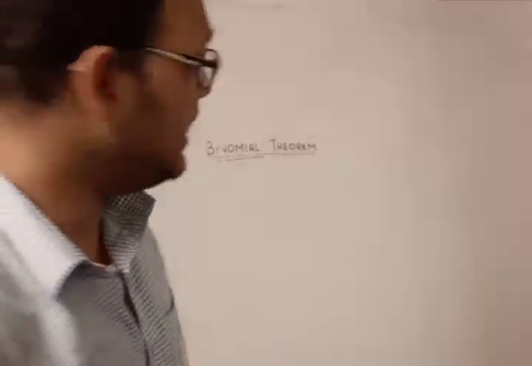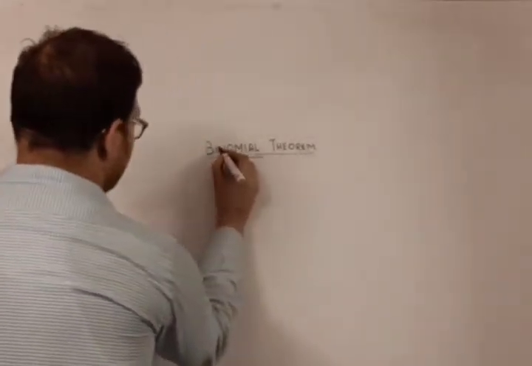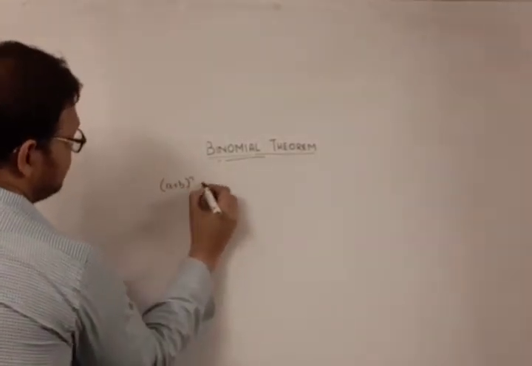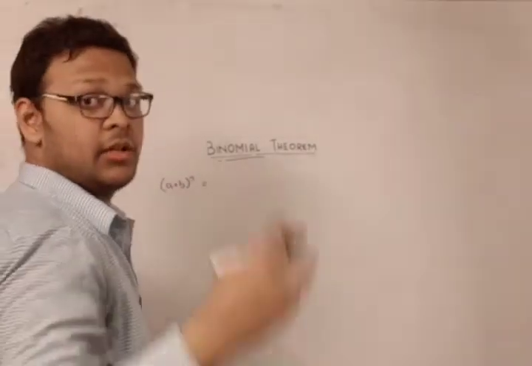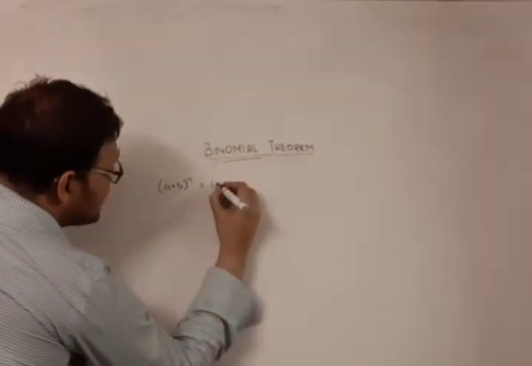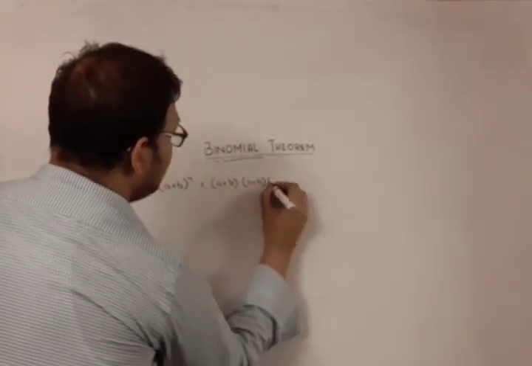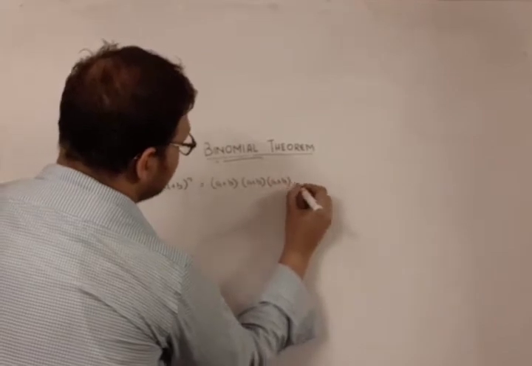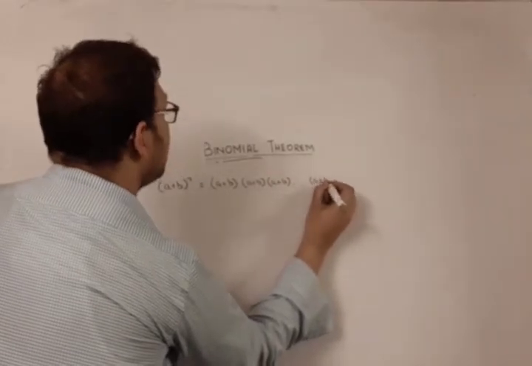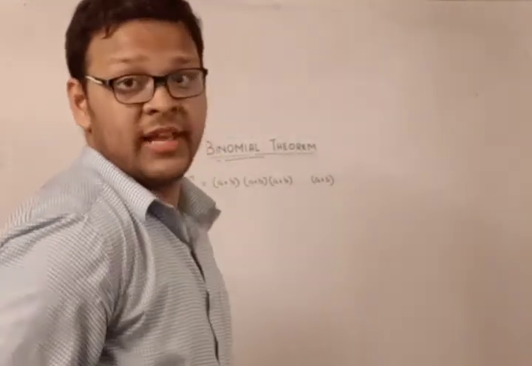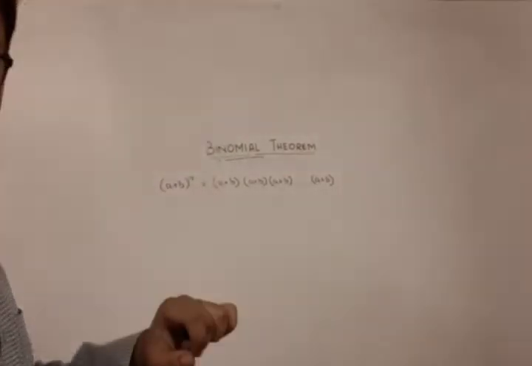What I am actually about to calculate in the binomial theorem, the actual part of the binomial theorem rests in, say, I want to calculate a plus b to the power of n. So how can it be written? As I told, in the power form, a plus b into a plus b into a plus b and so on up to a plus b. So this is the power term of the expression. So I have expanded it.